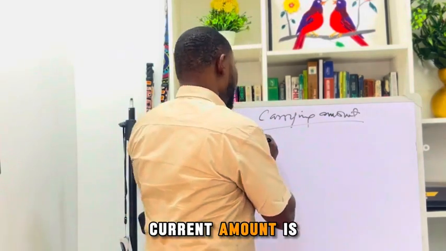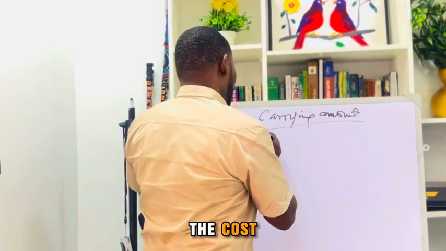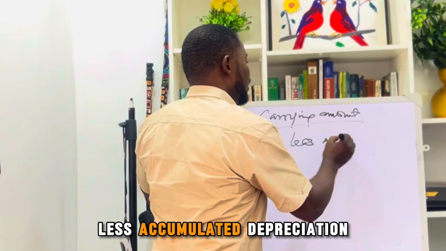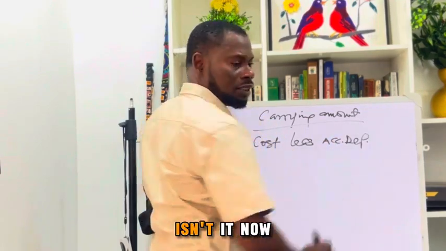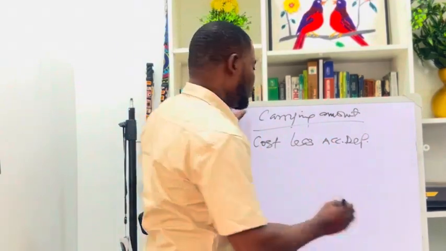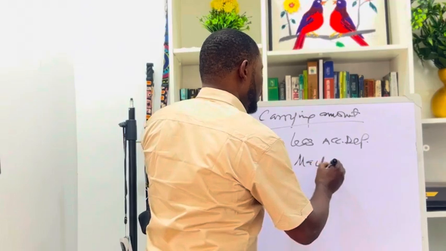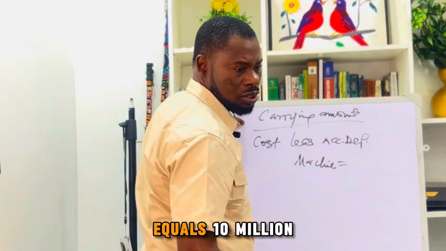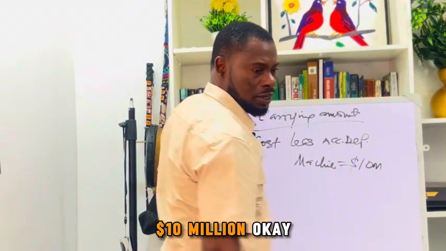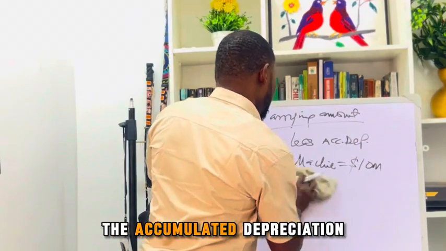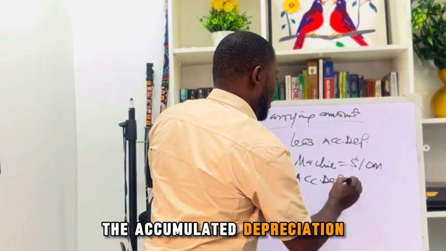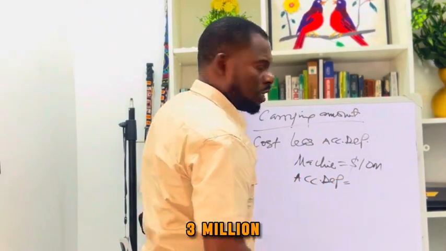We say the carrying amount is the cost less accumulated depreciation, isn't it? Now let's say a machine costs $10 million. The accumulated depreciation is equal to 3 million.